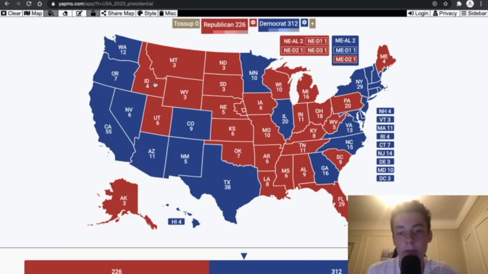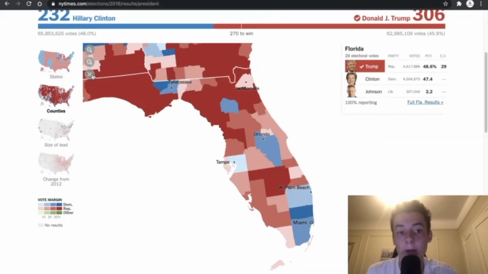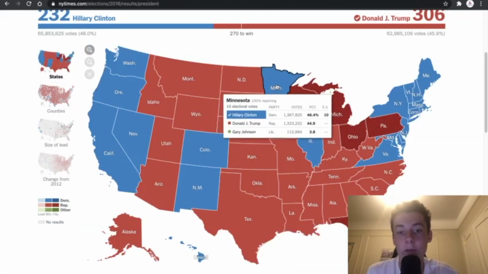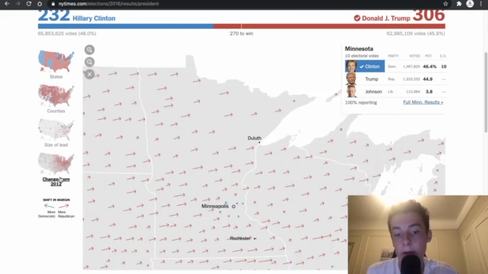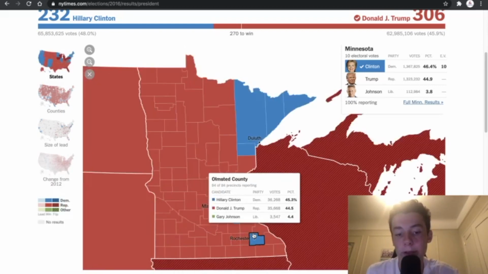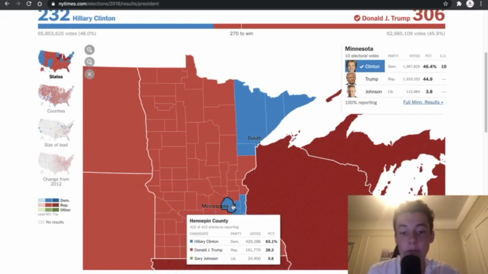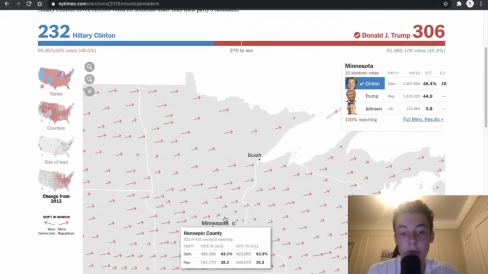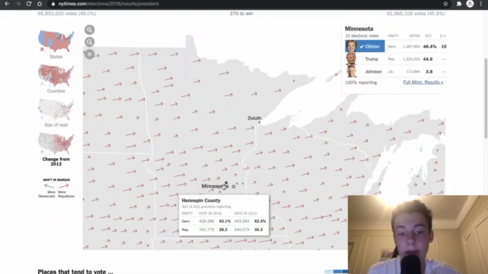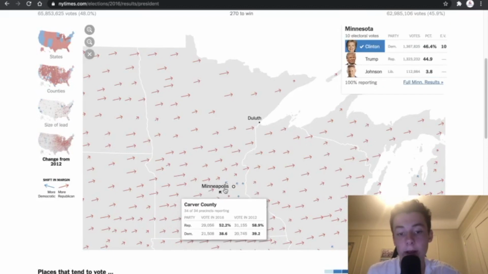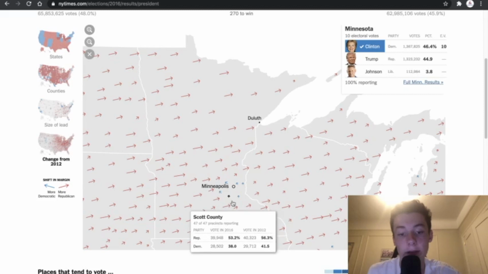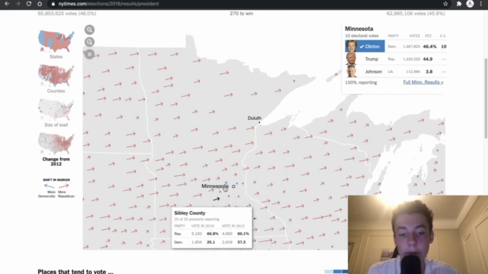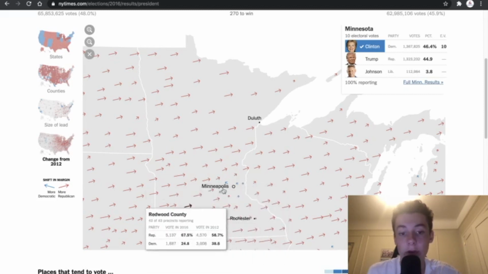And looking at the Rust Belt here, another state that could become more Republican is the state of Minnesota. Now, Minnesota is similar to Georgia just on the basis that there is one major city, and the suburbs of this city are trending towards the Democrats. You look at Hennepin County, Carver County, Ramsey County, Dakota County, and even Scott County was pretty close. So these suburban areas, which control much of the state, are trending towards the Democrats.